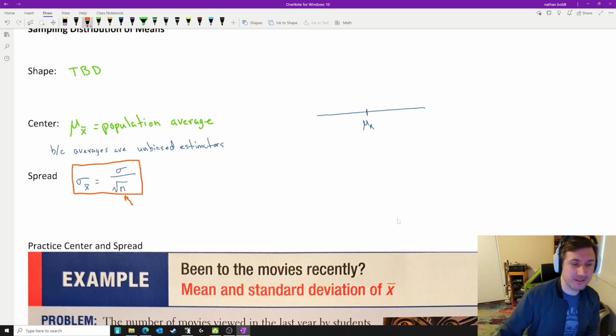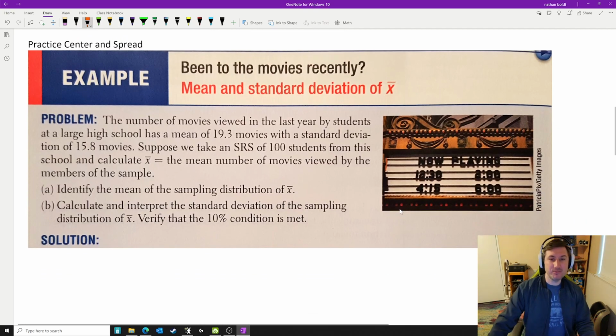All right, let's do a few of these, make sure we've got this. Been to the movies recently? Actually, I haven't, oddly enough.